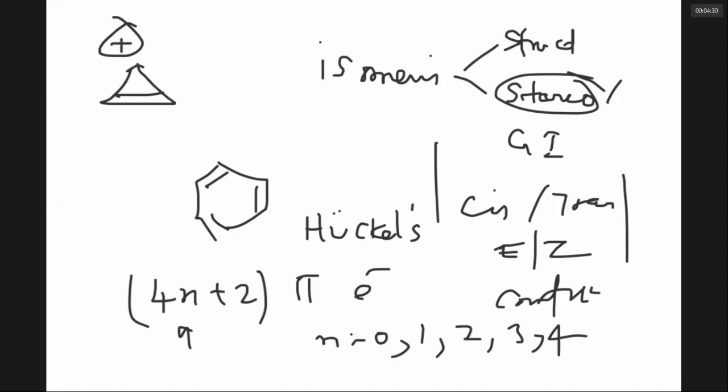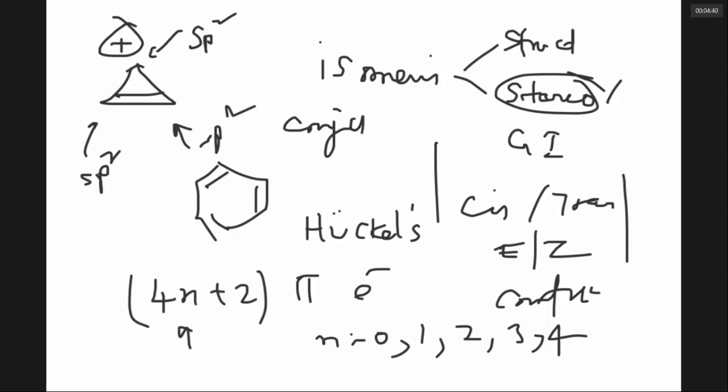It has all sp2 carbons and it is a conjugated system. Conjugated means plus charge here, single bond, double bond, single bond, plus charge.